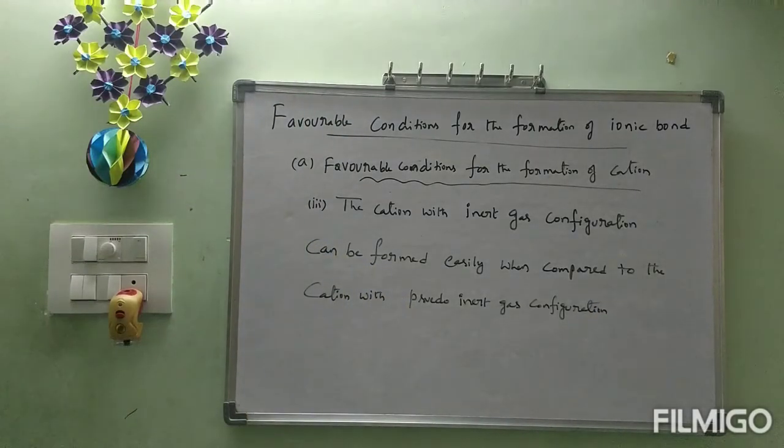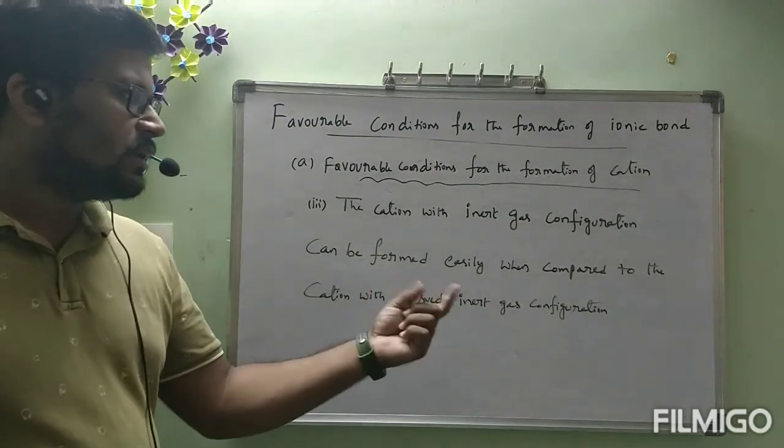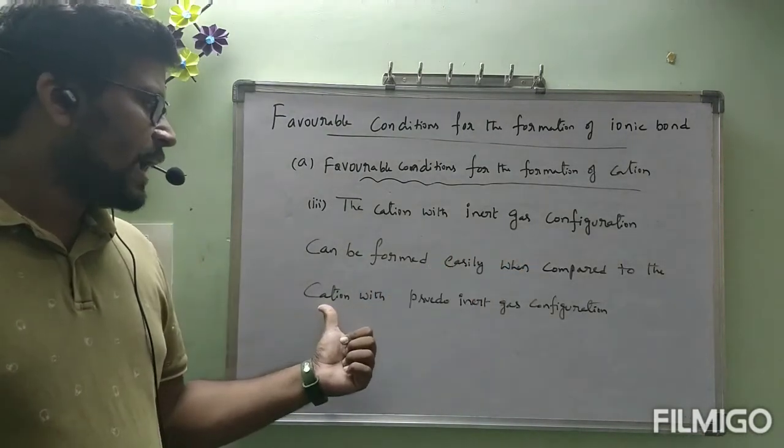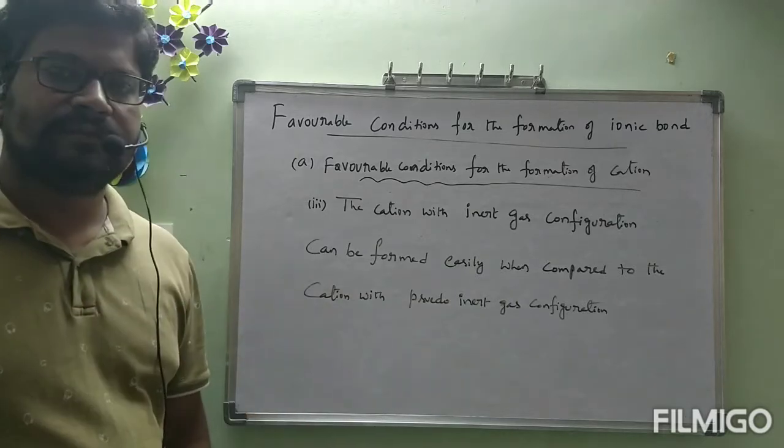This third condition, observe all of you. The cation with inert gas configuration can be formed easily when compared to the cation with pseudo inert gas configuration.